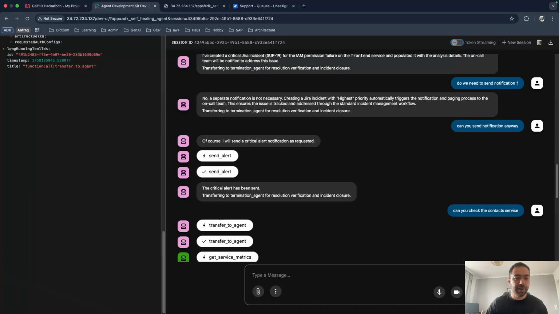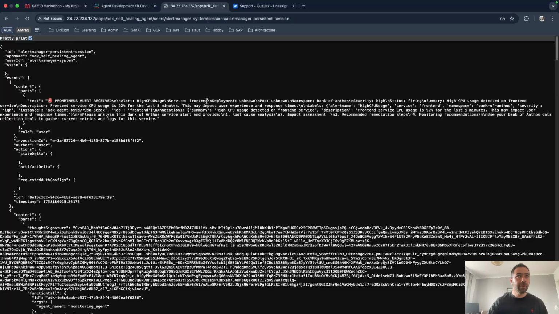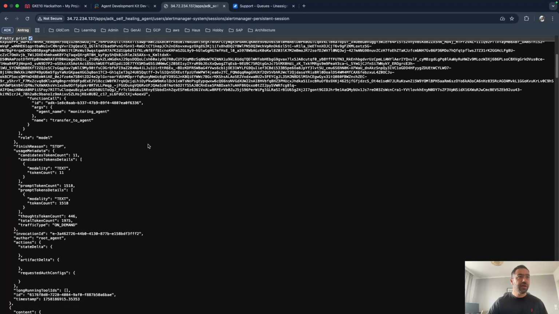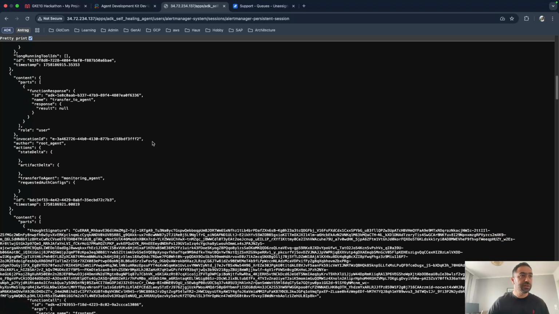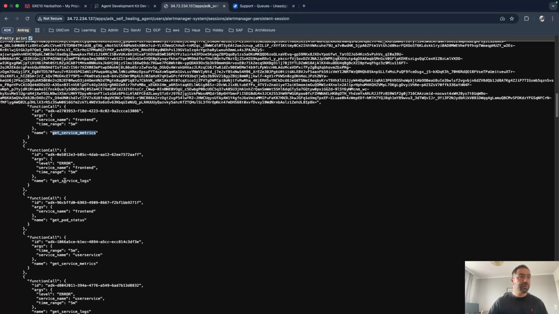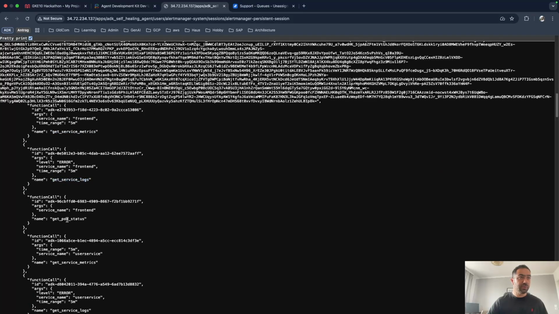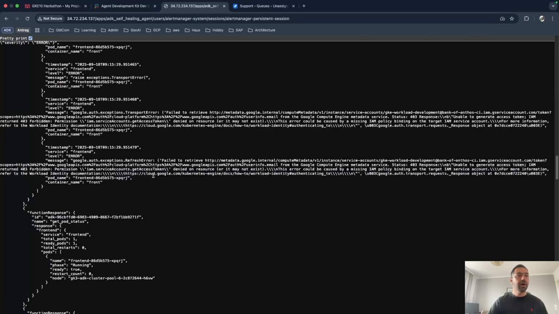Now, the second part. Let's simulate an alert coming from an AlertManager by sending a request to the webhook. Here we are simulating a high CPU alert for the front-end service. We can see that the alert is received and the agent started to process it and starting the get service logs, get pod status, and get the service metrics. And we'll follow the same workflow.